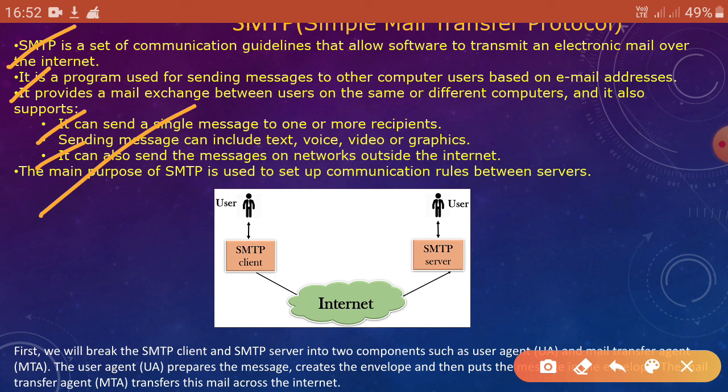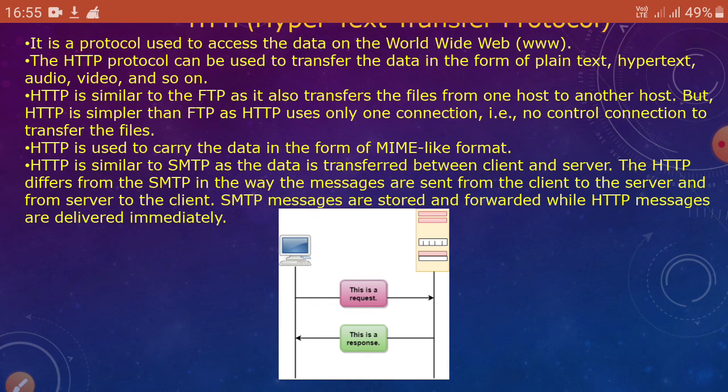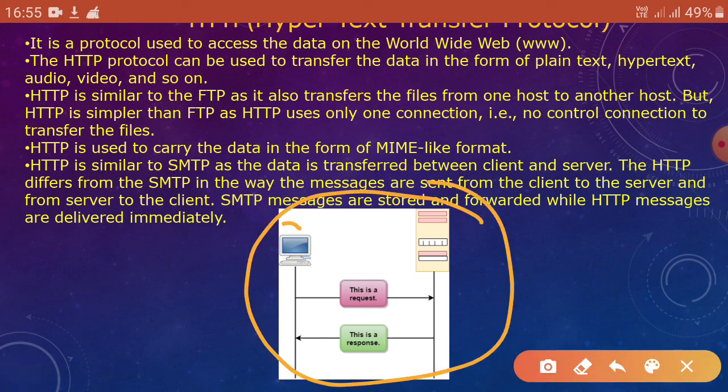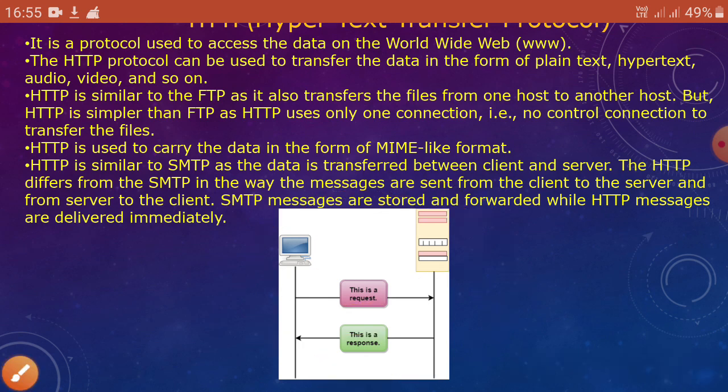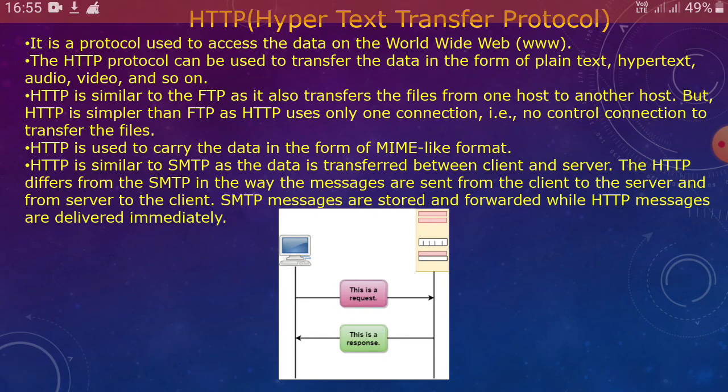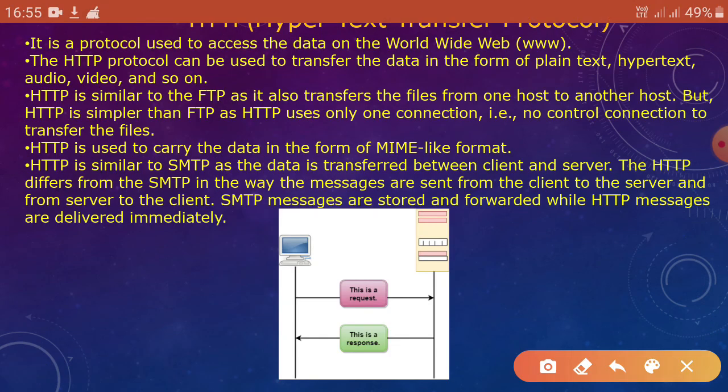So the last protocol is HTTP, or hypertext transfer protocol. Here is the picture. This computer sends a request to the server and the server gives the response to this client computer. The first point is that it is a protocol used to access the data on the WWW, or World Wide Web. The WWW is a collection of all information on the network.